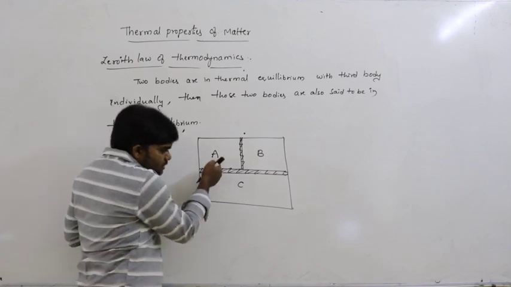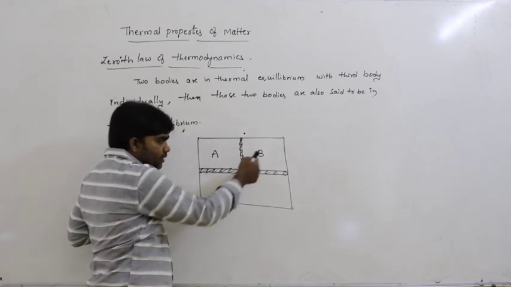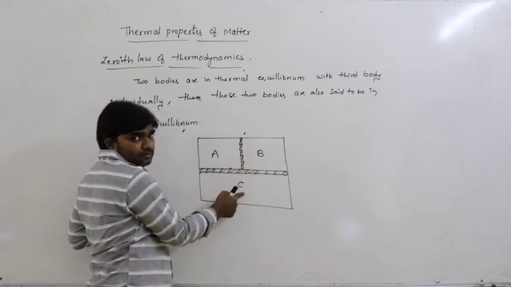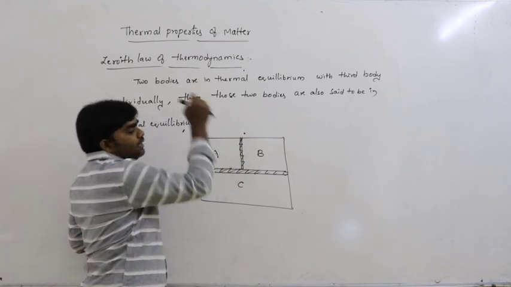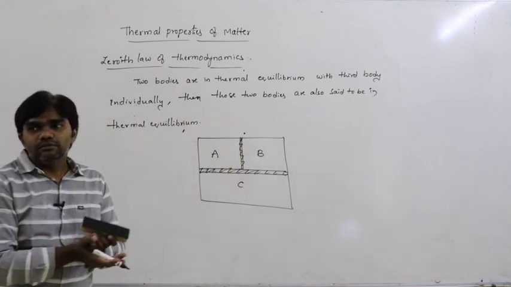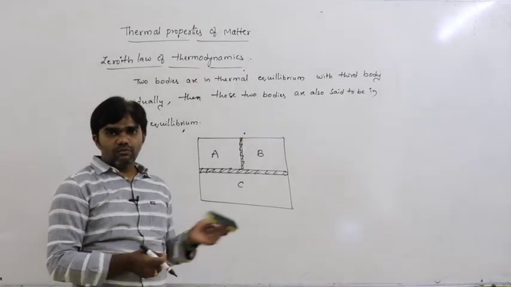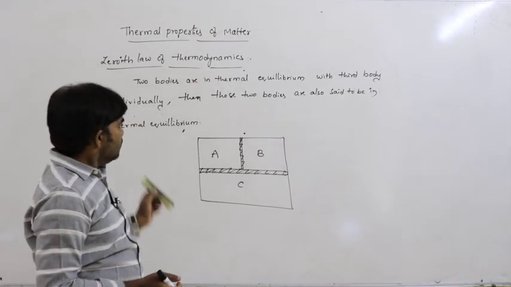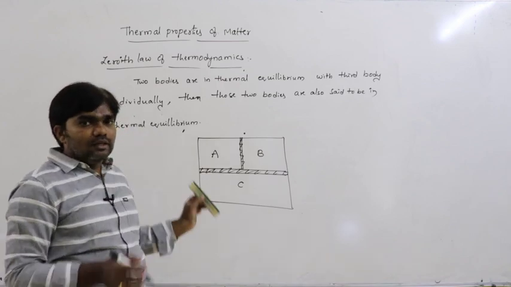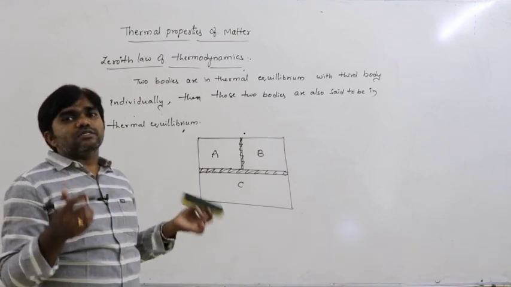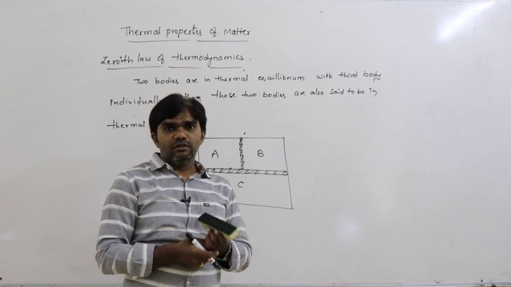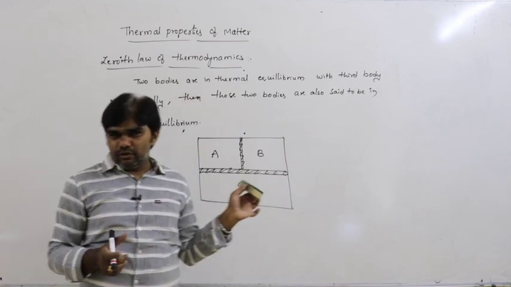See here, first A and C are in thermal equilibrium, B and C are in thermal equilibrium. Then we can say that A and B are also in thermal equilibrium. That's the situation. Very easy. So why this zeroth law here? This zeroth law explains the concept of temperature. What is the importance of this zeroth law?